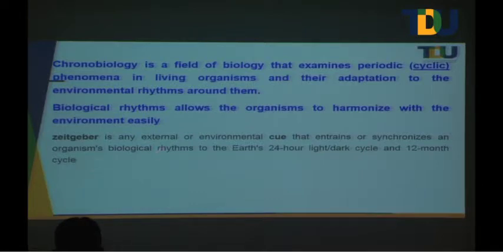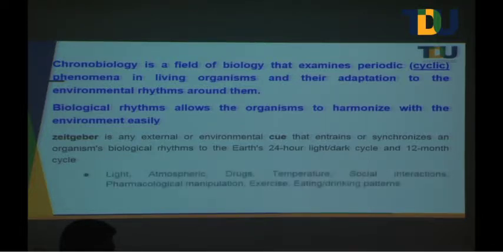Because as per the definition, they are saying that any external or environmental cue that entrains, synchronizes biological rhythms to the Earth's 24-hour light and dark cycle. What is the importance of that light and dark cycle immediately here? It is related to our circadian rhythm. Circadian rhythm is related to the light and dark cycle. Why? Because that is one of the major cues which can induce all these things.